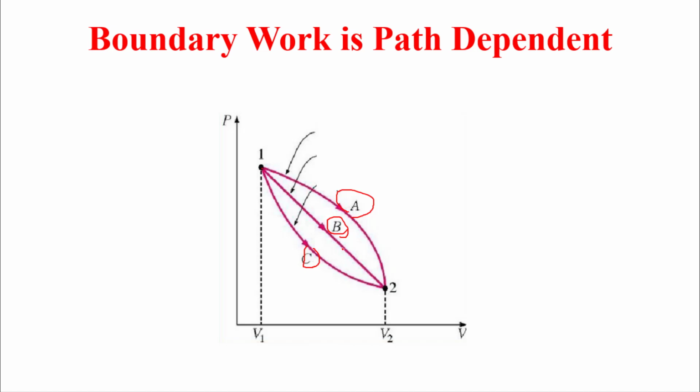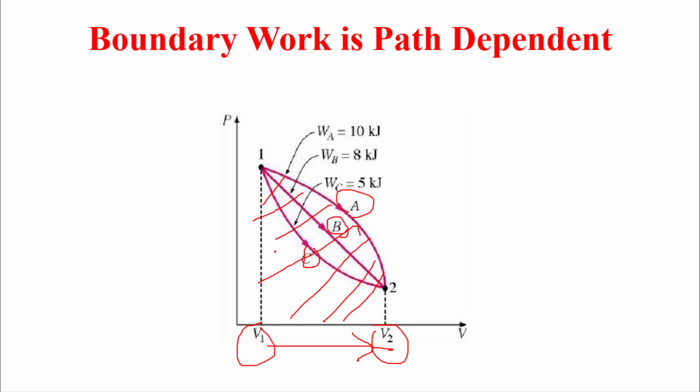All of them, by the way, are expansion, because we are moving from lower volume to higher volume. Which one has the highest work? It depends on the area under the curve. The one with the largest area under the curve has the biggest work. So you can tell from here that work A is 10 kilojoule, work B is 8 kilojoule, and work C is 5 kilojoule.